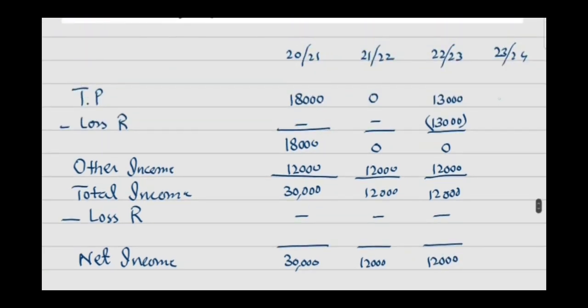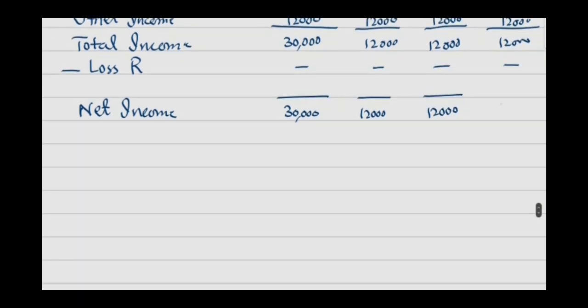Same is the case in the year 23-24. You have a trading profit of 15,000, and you are carrying forward loss to be set off against future year trading profit. So, 15,000 of your loss will be set off again here. Other income 12,000. No loss relief against total income. So, the net income is 12,000.